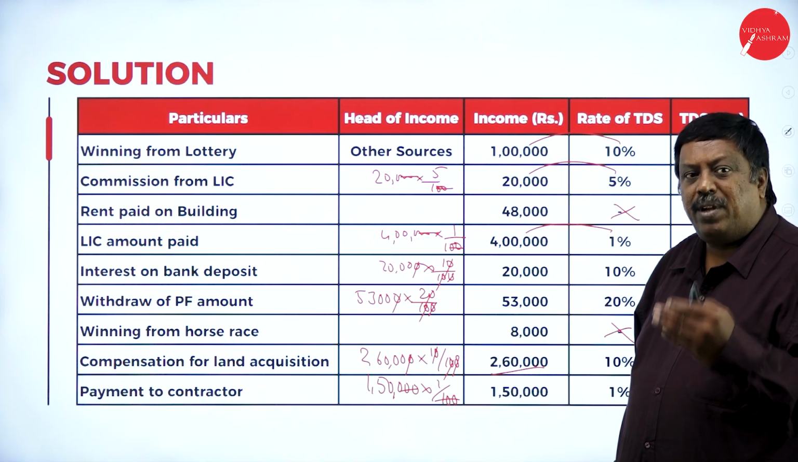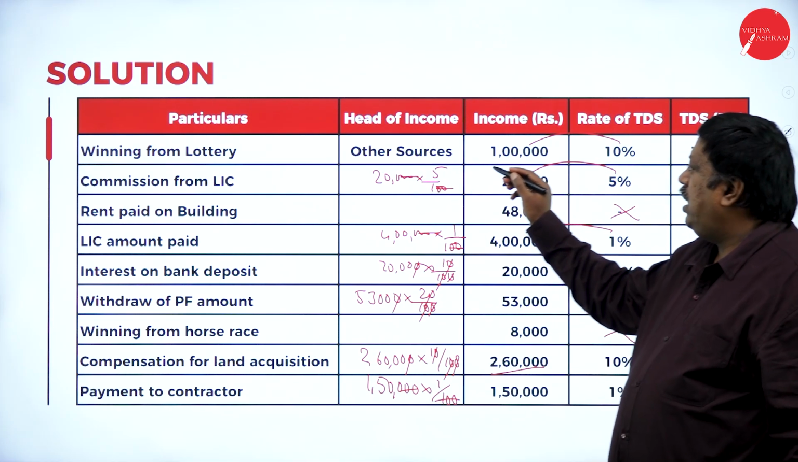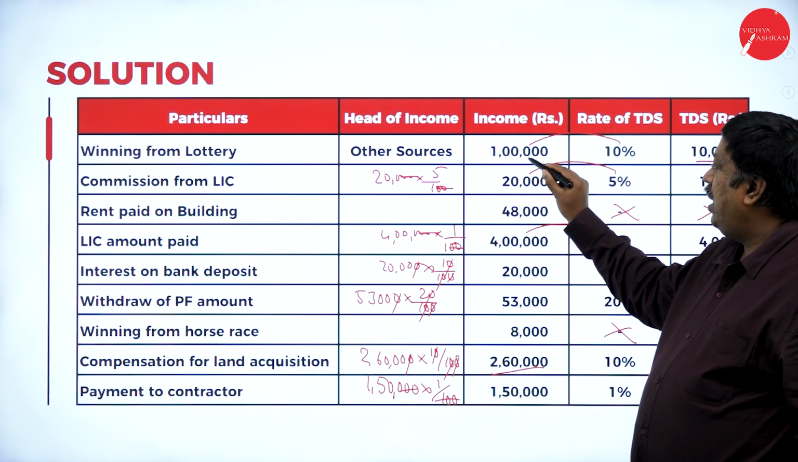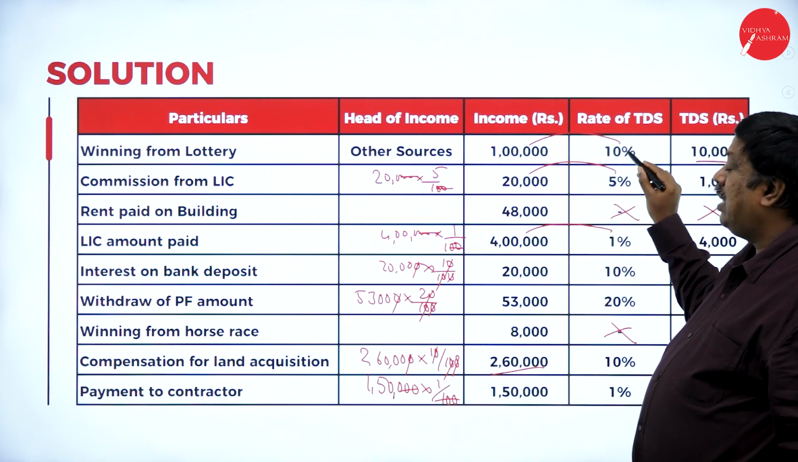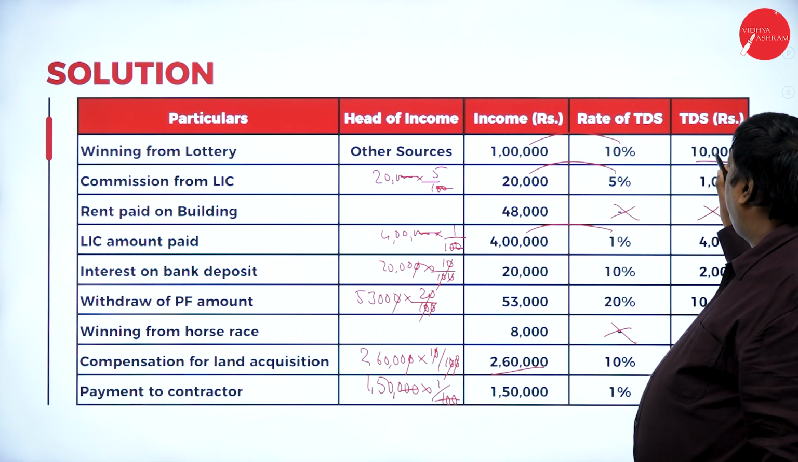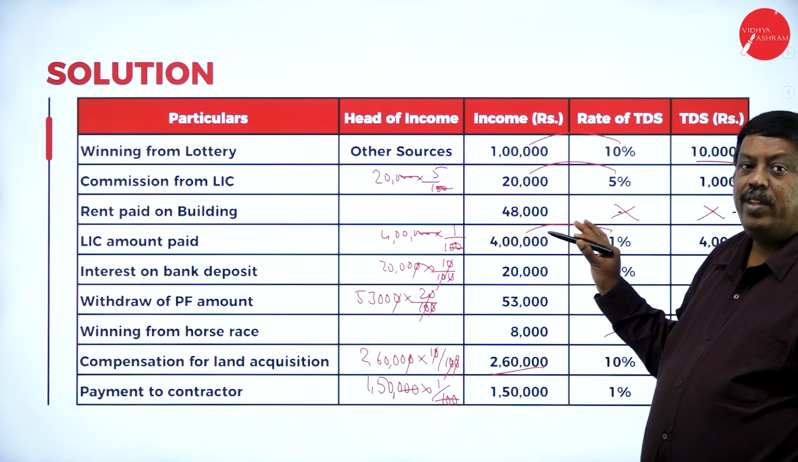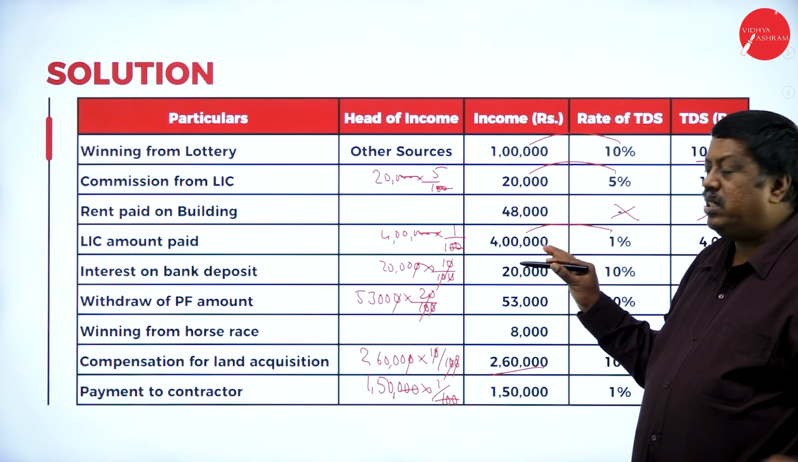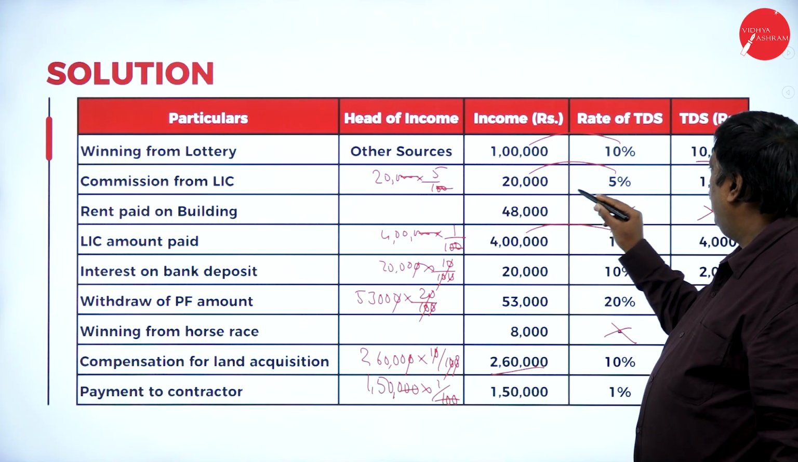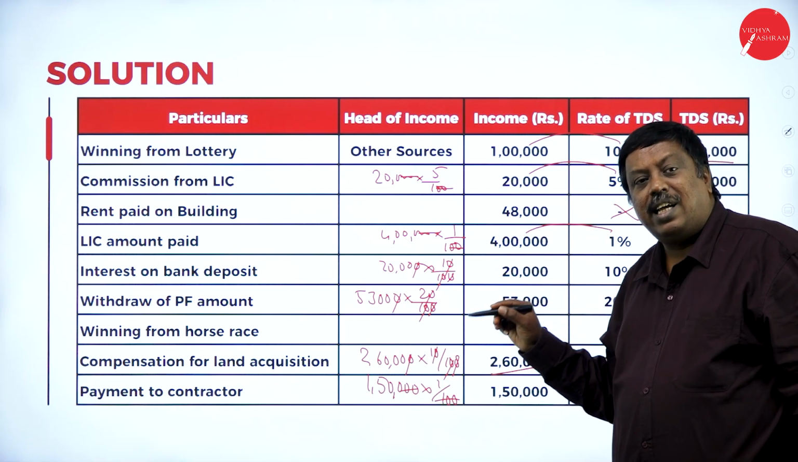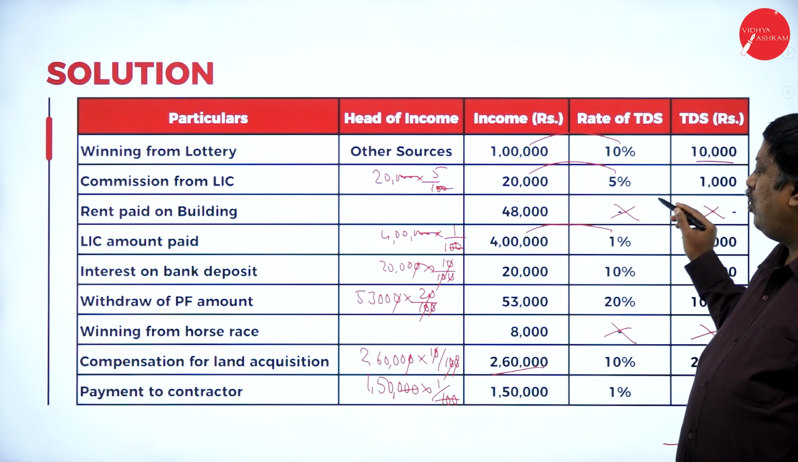First one, lottery ticket, the source of income was a lottery ticket. I received 1 lakh income, 10% was the deducted amount, right? 10,000 they deducted. Commission from LIC up to 15,000, there is no TDS. Above that, TDS is there. So 5% on the total amount is to be paid as tax on the income I receive.